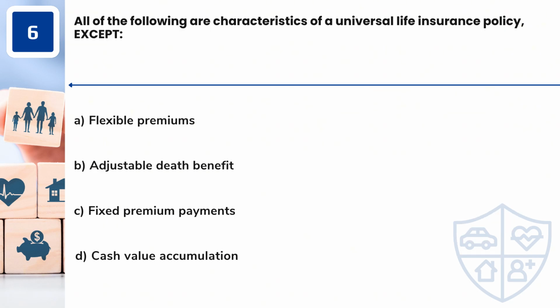Question 6. All of the following are characteristics of a universal life insurance policy, except A. Flexible premiums. B. Adjustable death benefit. C. Fixed premium payments. D. Cash value accumulation.